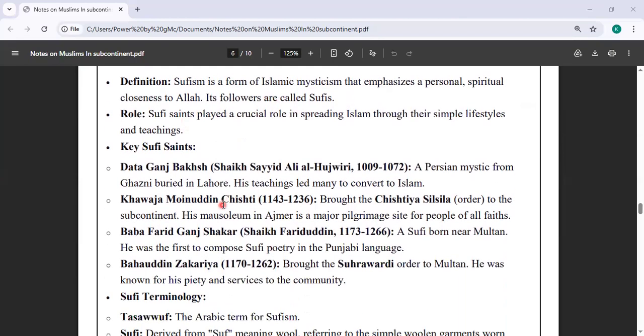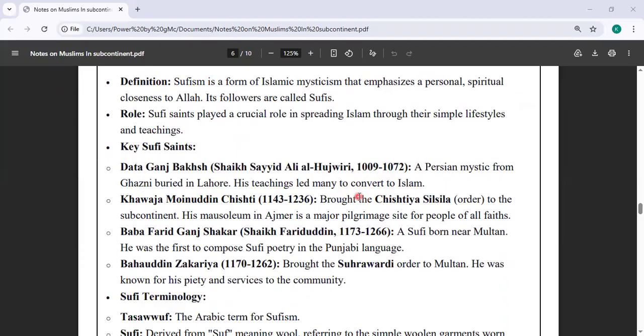The key saints discussed in your book are Data Ganj Bakhsh, Sheikh Sayyid Ali Al-Hajweri. He lived there between 1009 and 1072. He was a Persian mystic from Ghazni, buried in Lahore. His teaching led many to convert to Islam.